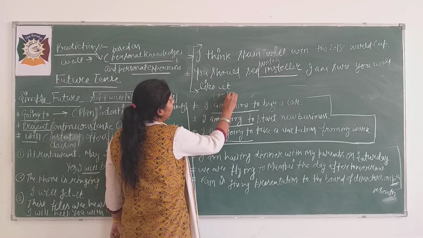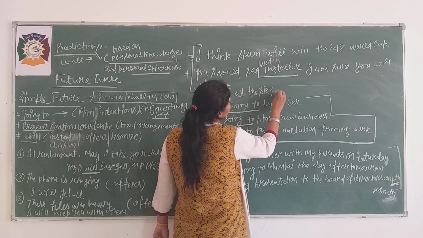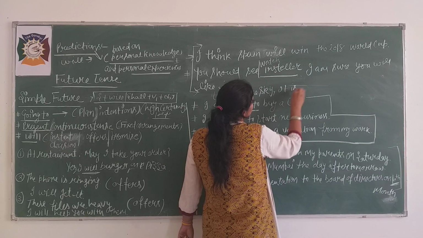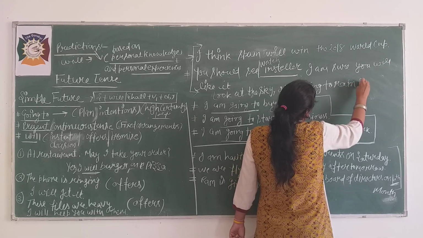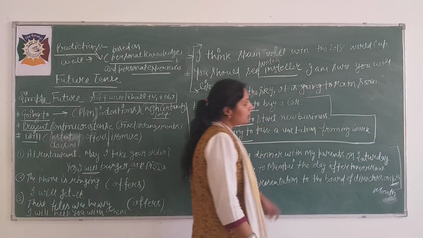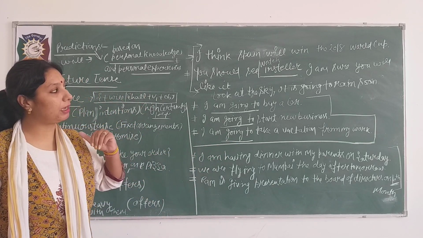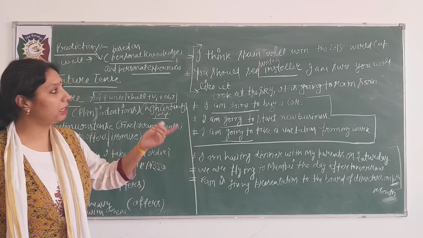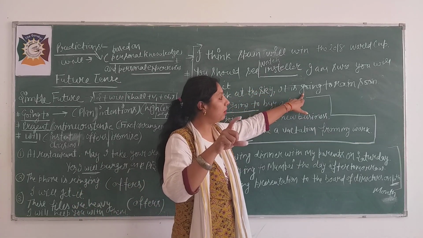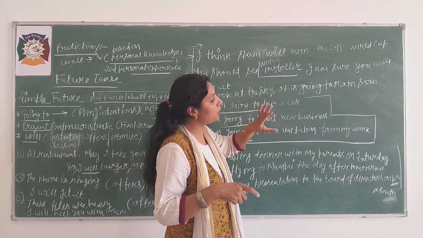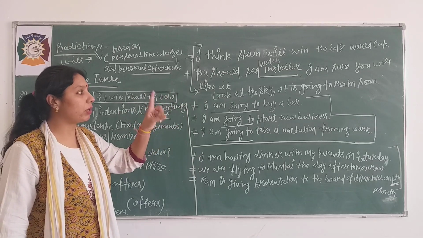Look at the sky. It is going to rain soon. This is the present time. On the spot I'm looking outside and doing the prediction that it is going to rain soon. People mostly use "will" for each and everything, like "it will rain today". But be careful: if it is on the spot, you should use "going to", otherwise "will".